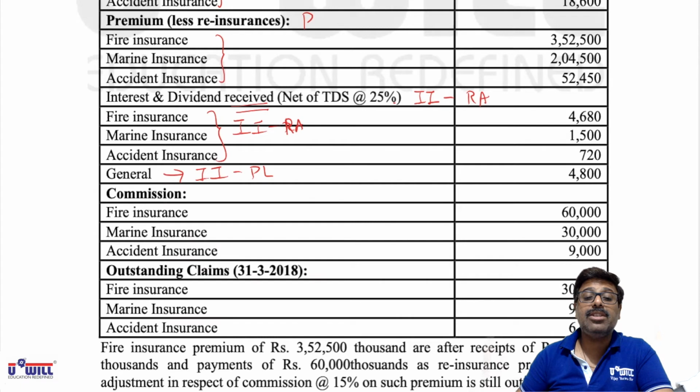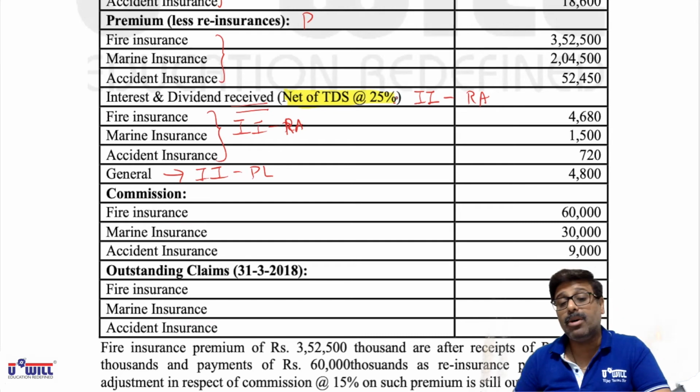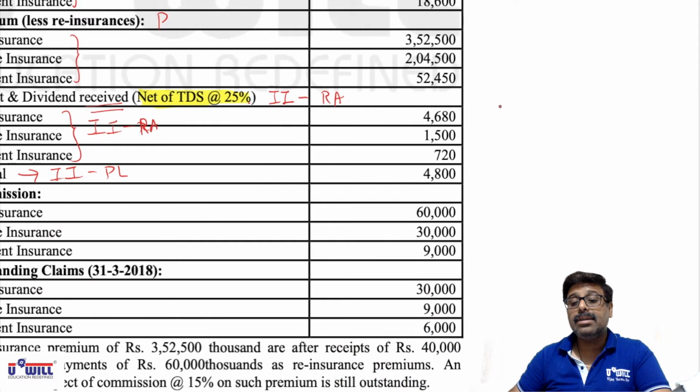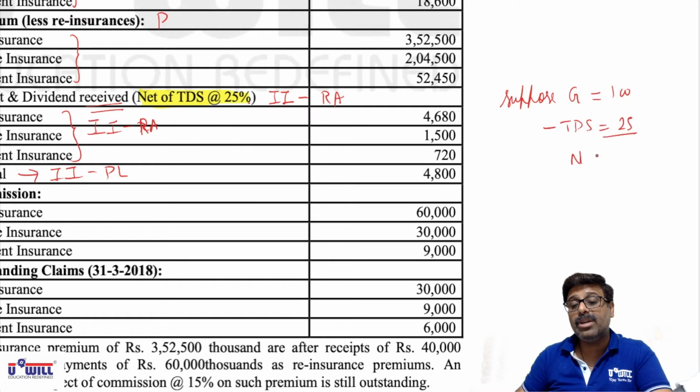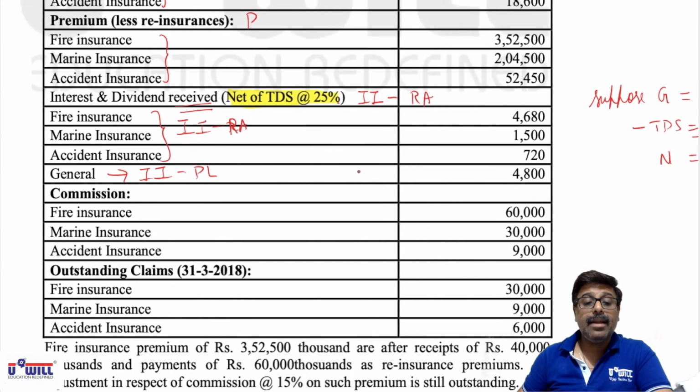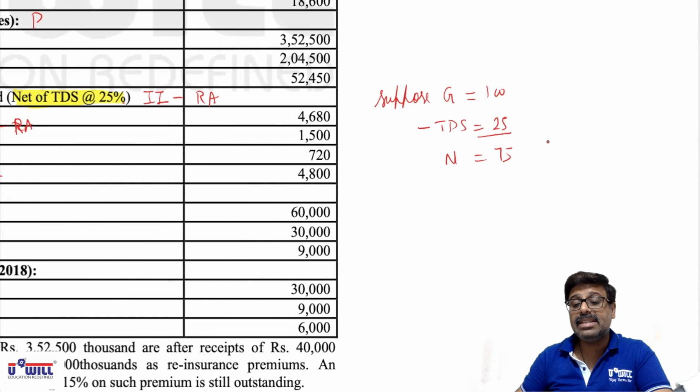Now, what is the relevance of this net of TDS? If you remember in the formats we studied, we always record the gross amount before deducting TDS. Suppose the gross amount is 100. From that we deduct TDS of 25%. So the net amount would be 75. Now when the net amount is 4680, what would be the gross amount which we have to record? 4680 into 100 divided by 75.